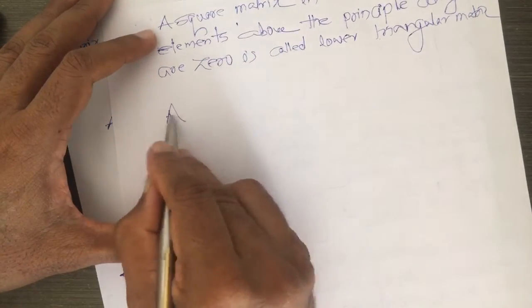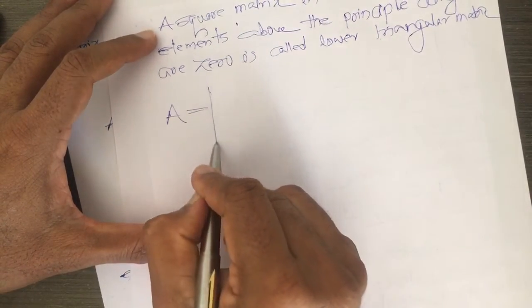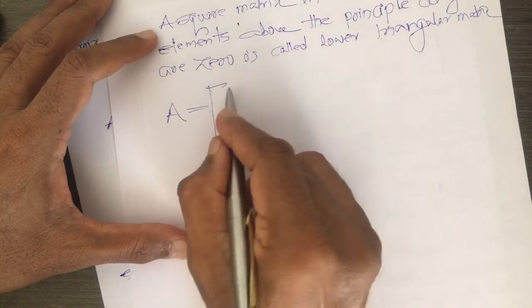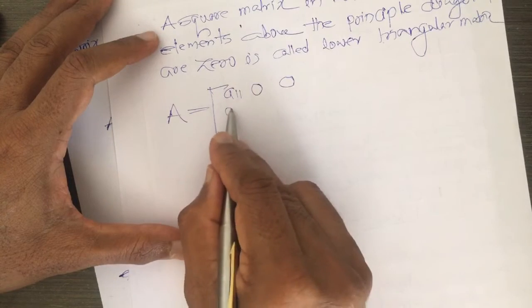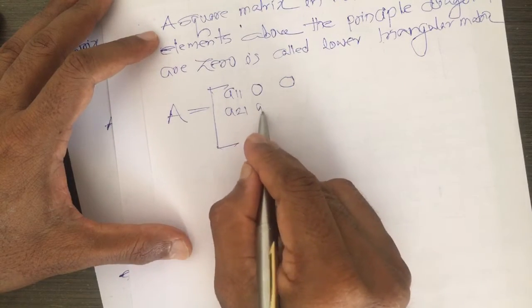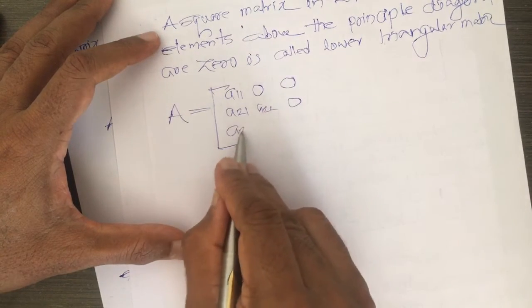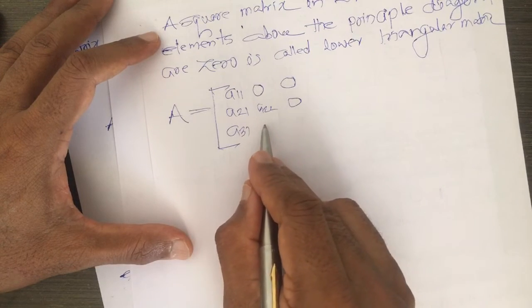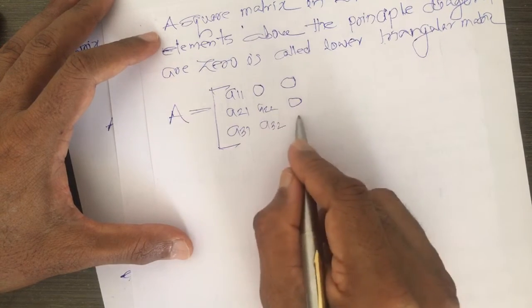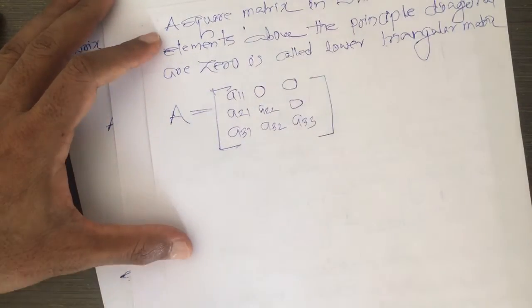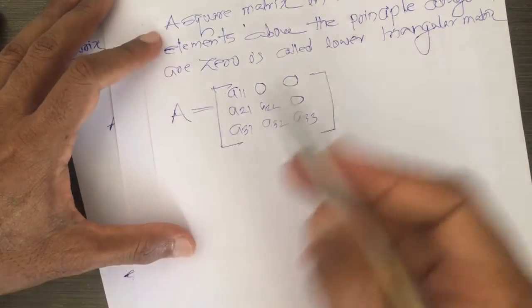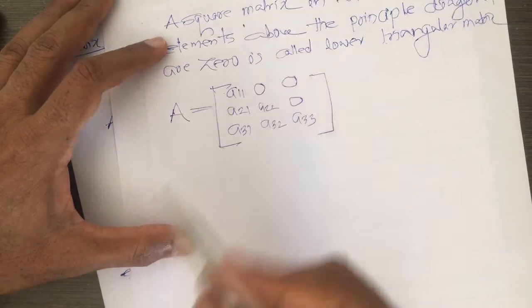So, for example, I take A11, 0, 0, A21, A22, 0, A31, A32, A33. Observe here, all the elements above the principal diagonal are 0 and this is called a lower triangular matrix.